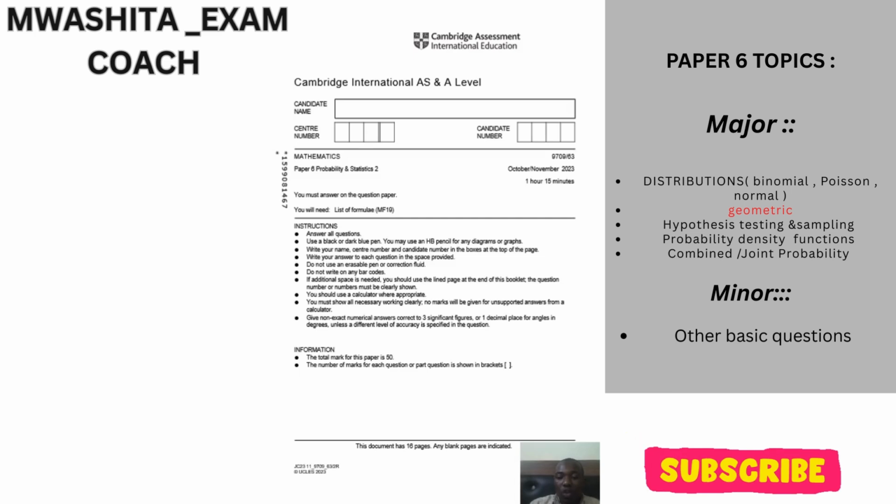You should also know your hypothesis testing. I'm going to make that one very easy and simple for you. Some students find it difficult, but as the exam guru coach, I'm here to make it very simple and exciting. We also have sampling, which I shall also break down for you, and we also have probability density functions.